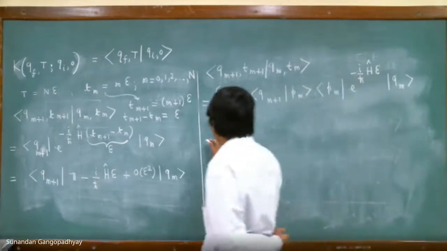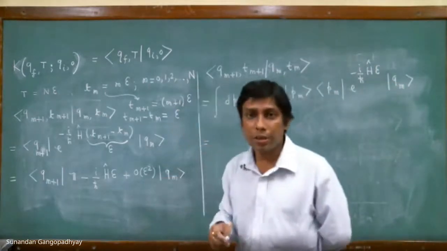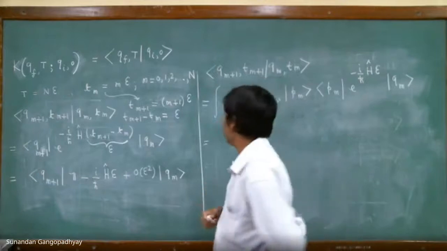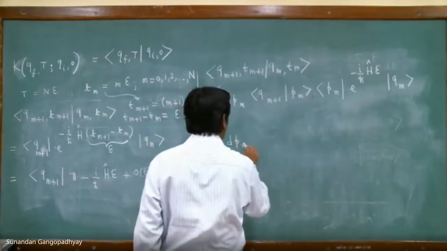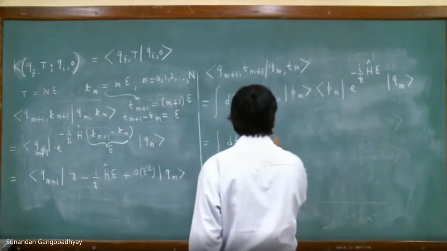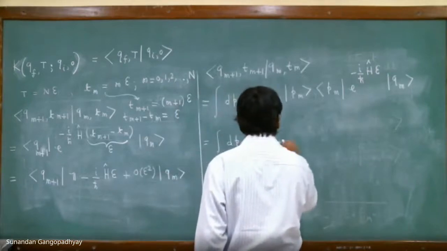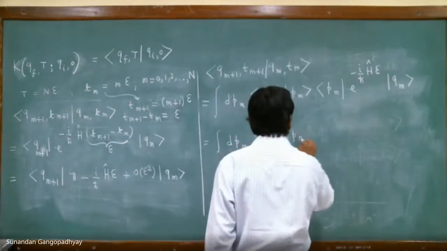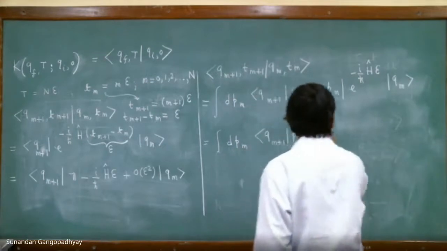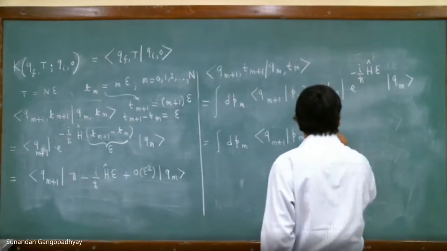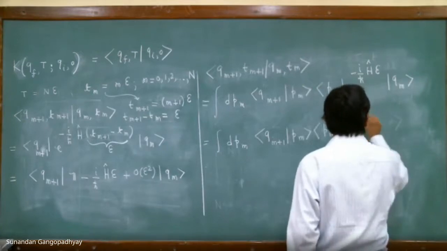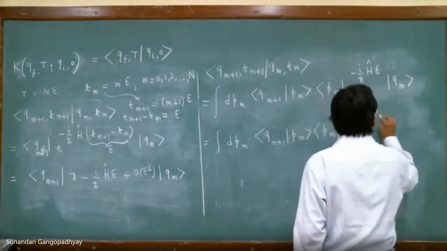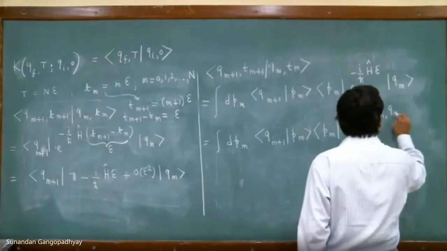This can be done by using the commutation relation among the p's and q's. Therefore, what we have is P_m, P_m, P_m.